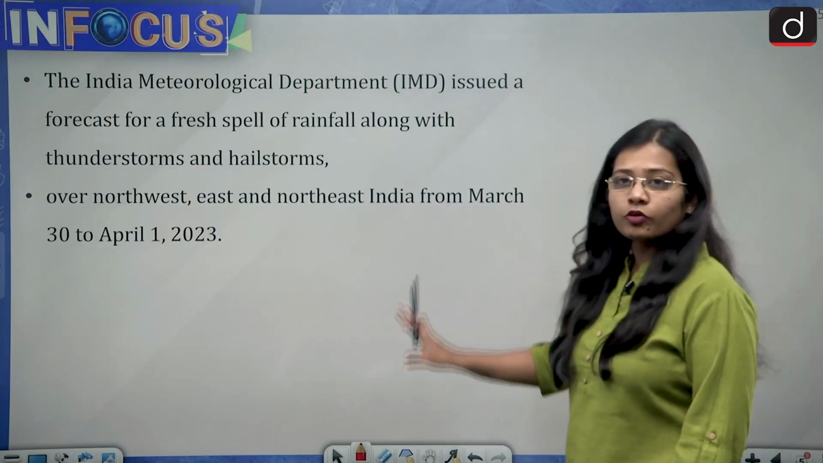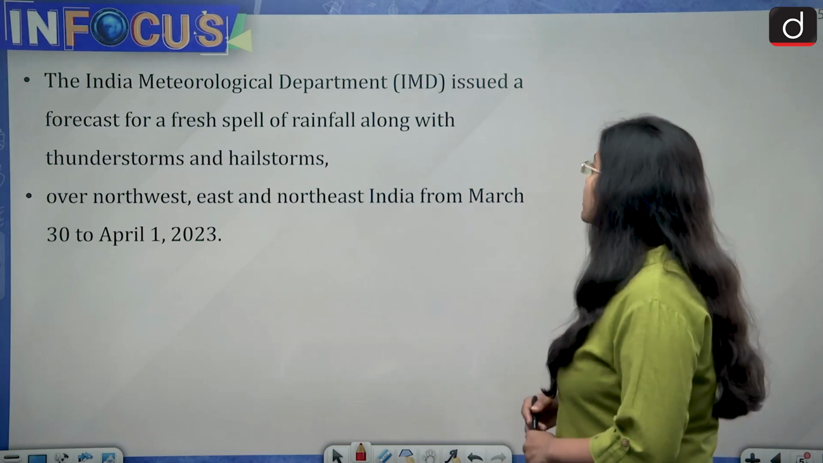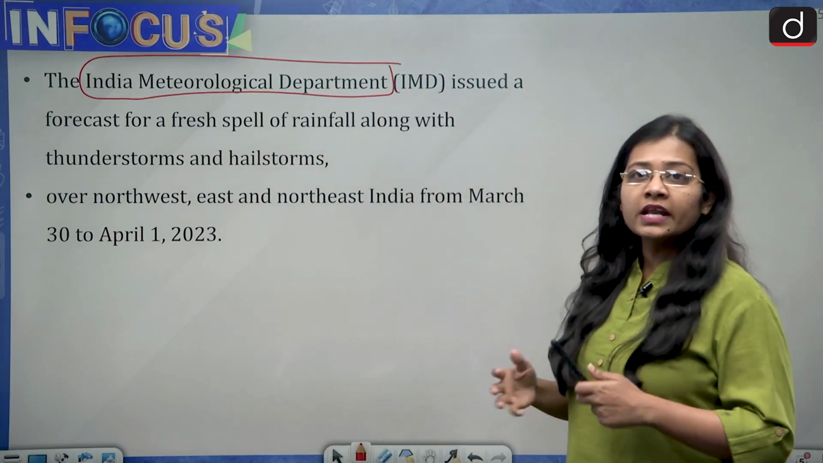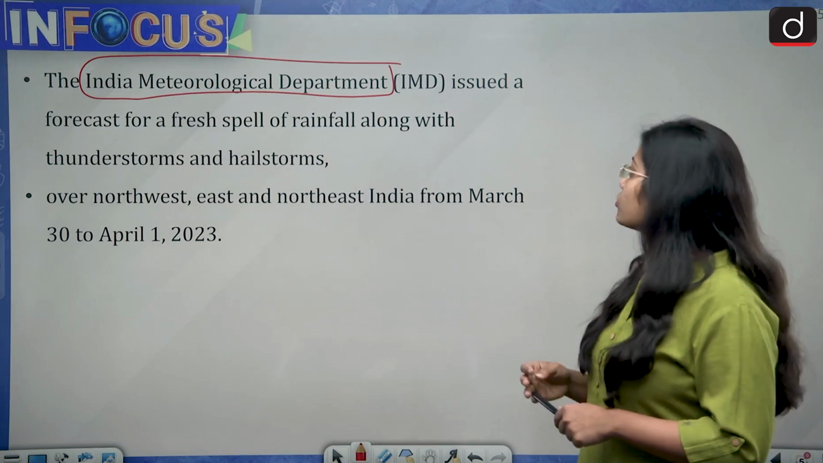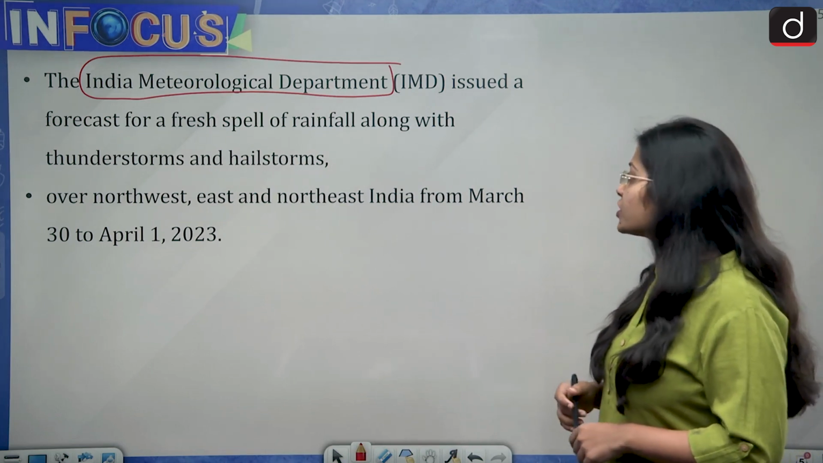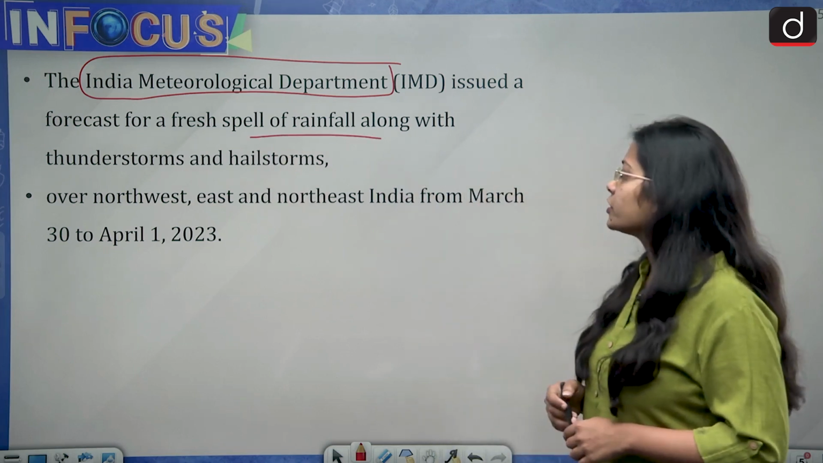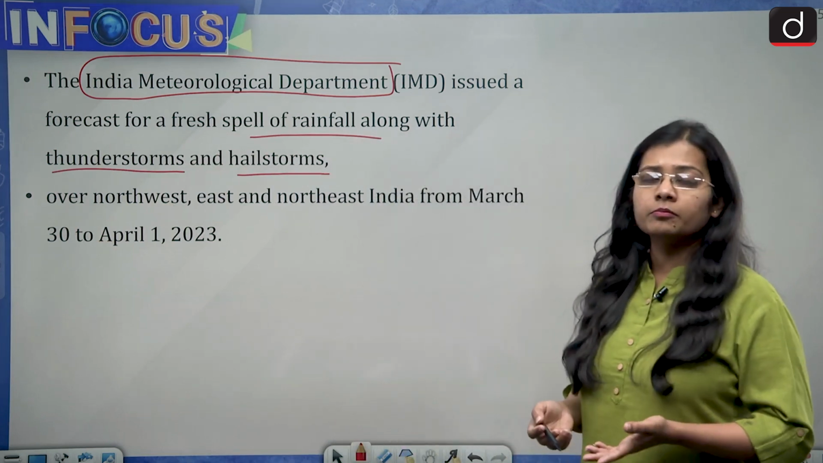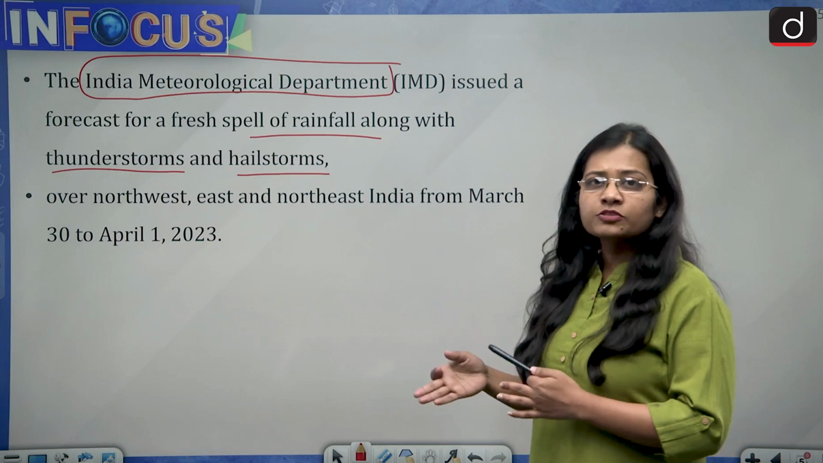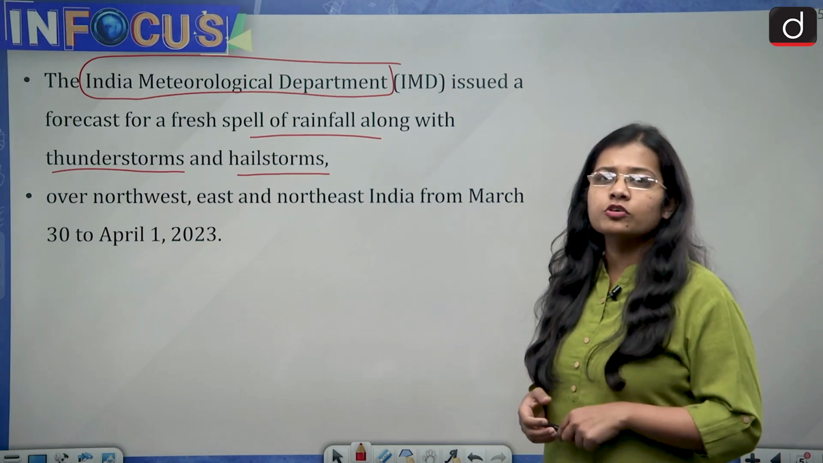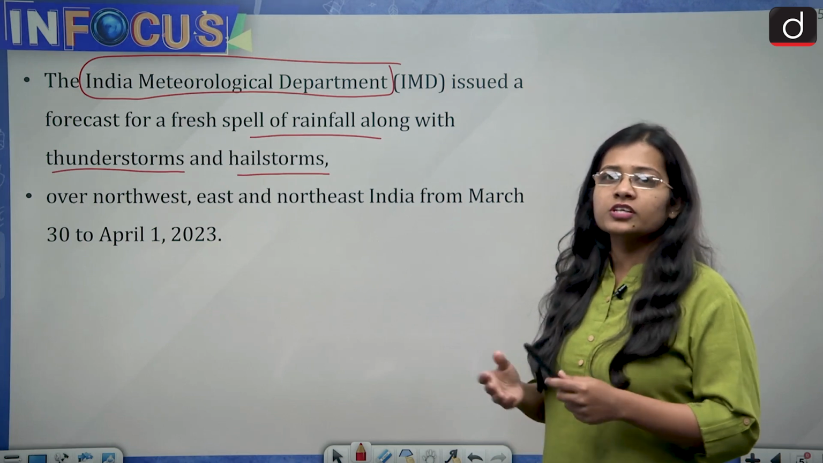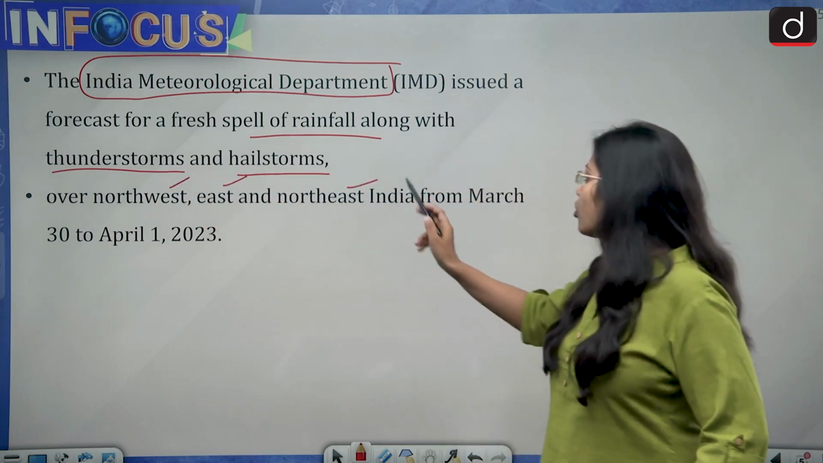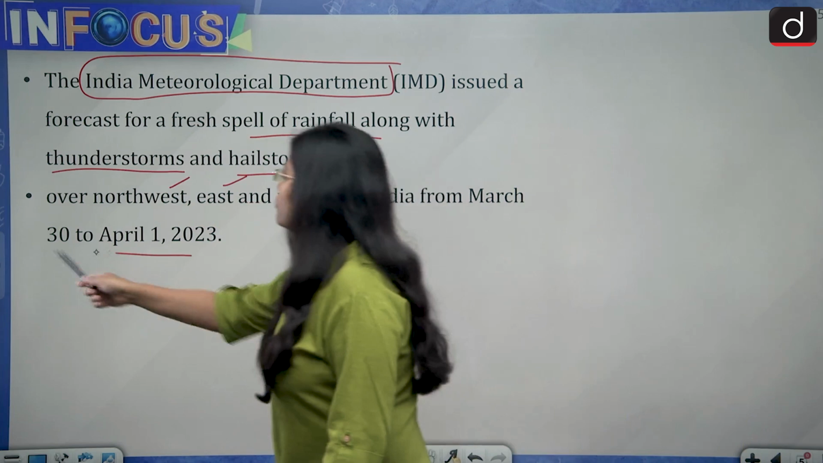So let's first see what the news is. The Indian Meteorological Department, which is IMD, is responsible for telling us about the weather forecast. The IMD has issued a forecast for a fresh spell of rainfall along with thunderstorms and hailstorms. The IMD is saying that in the coming days, at the end of March, which is 31st of March, or the starting of April, we will be seeing a lot of rainfall, thunderstorm and hailstorm. This will be happening over northwest, east and northeast India from March 30 to April 1st.